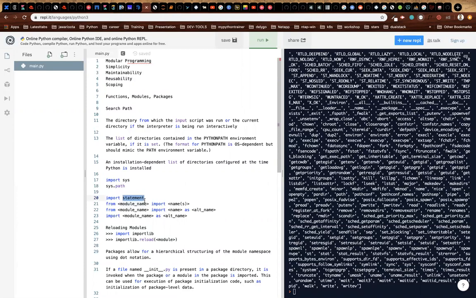Still, if it is not found, it goes to some specific directories where Python was installed. Wherever Python was installed, there would be a separate special folder called site-packages. In that folder, it goes and searches whether there is a file or a folder called os. If it is there, it is going to execute this import statement successfully. Otherwise, it is going to throw an error.